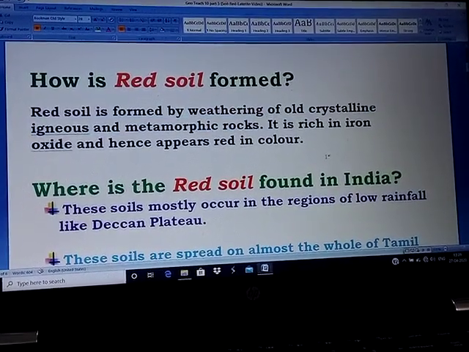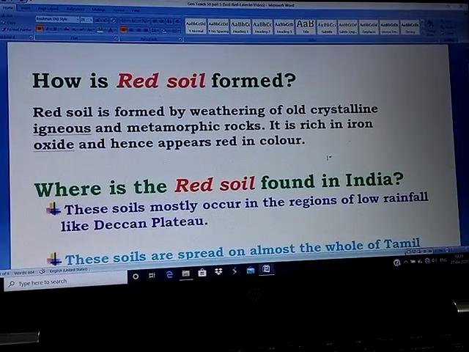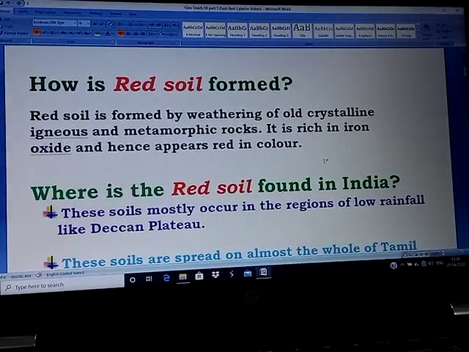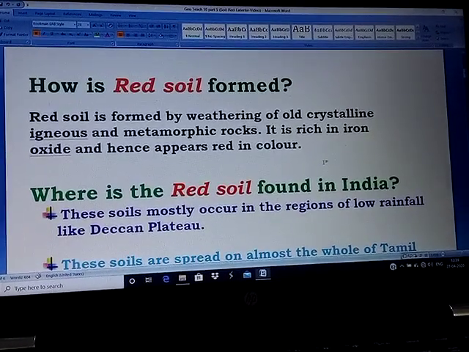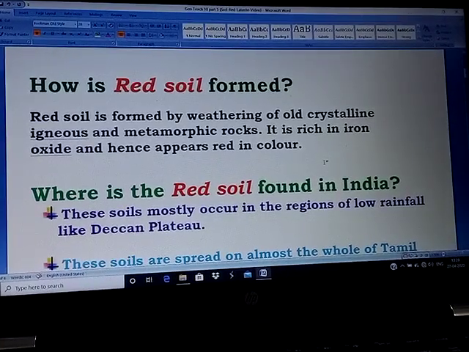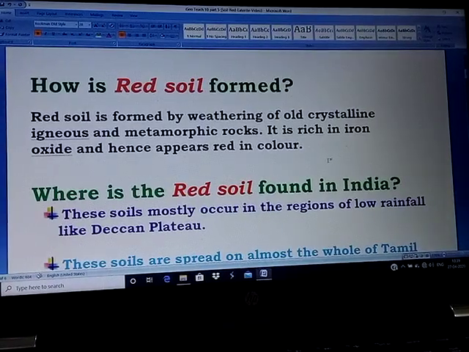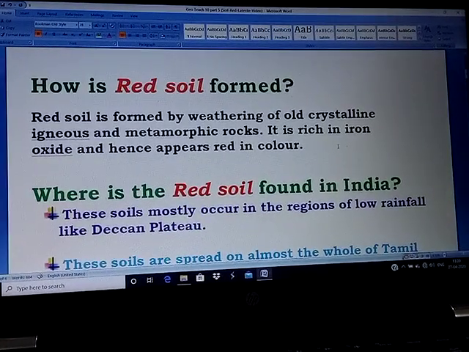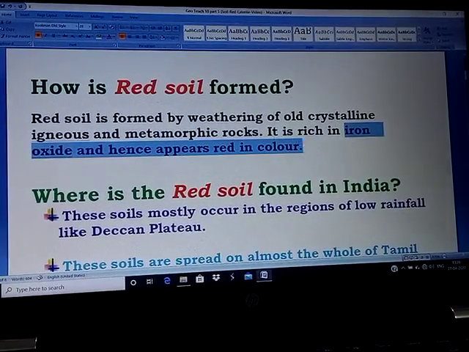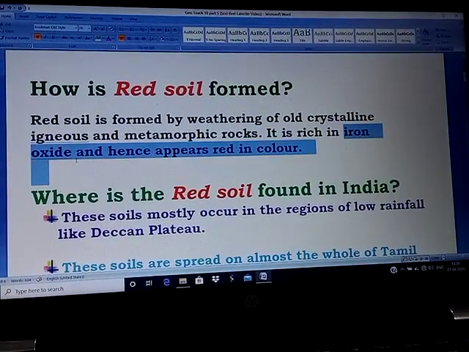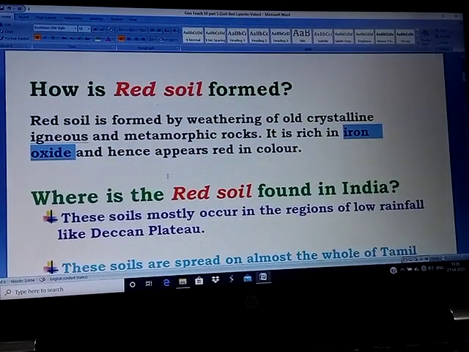It is rich in iron oxide, remember iron oxide, and hence it appears red in color. We often ask the question, why is red soil red? It is all because it contains a high quantity of iron oxide, due to which this soil is red in color.